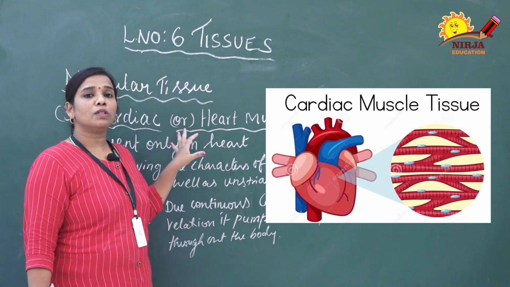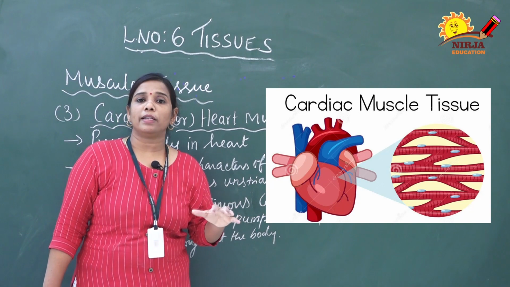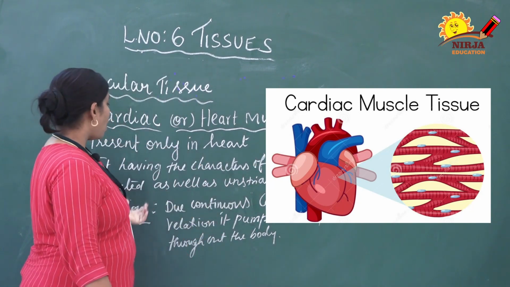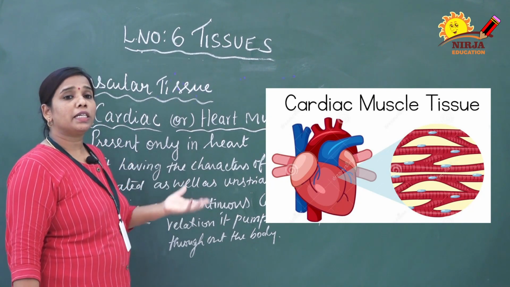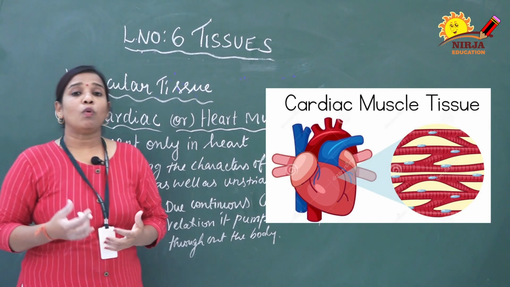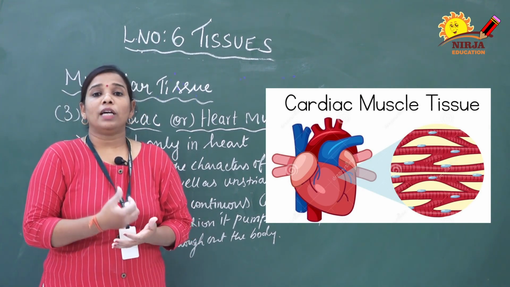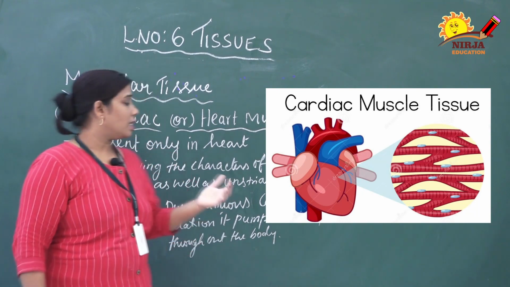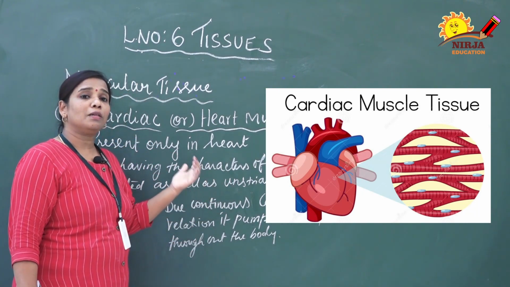Similarly, heart muscles also have light as well as dark bands. It also has some character similar to smooth muscle, the unstriated muscle. It will not tire easily, it works continuously, so it can work on its own. It does that type of involuntary action, and that is the reason it has the character of both striated as well as unstriated muscles.